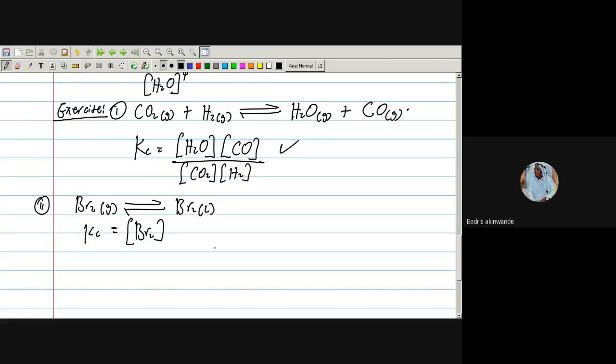No, she's wrong. Sir, how am I wrong? Liquid is not included. Another person should tell me the answer. I need another person. Yes, sir, 1 over Br2 is the answer. So I guess we don't have equilibrium constant. This answer is by Kelechi. Another person.